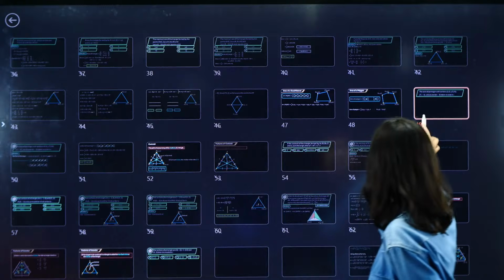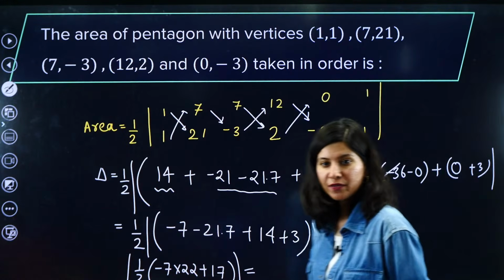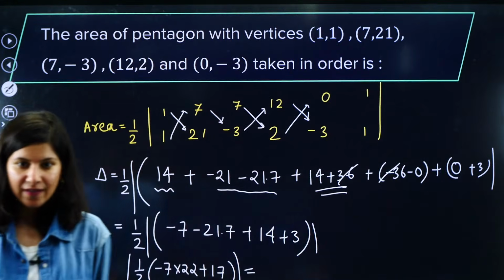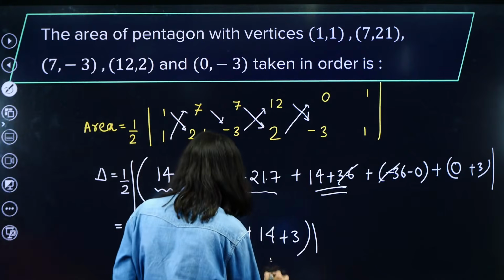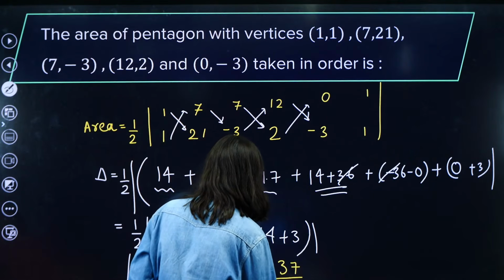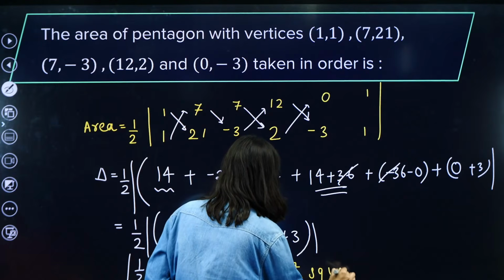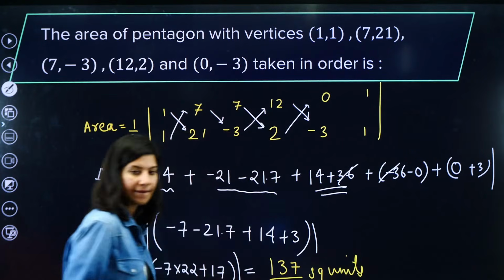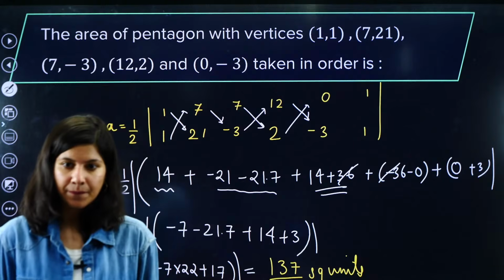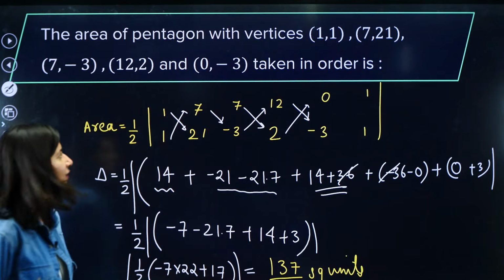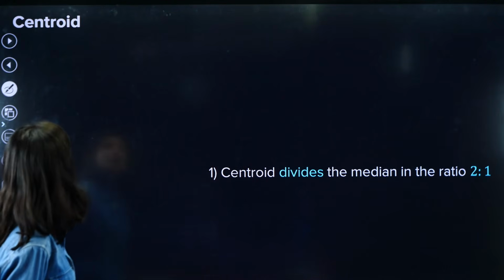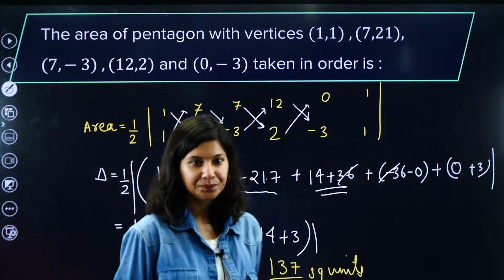Correct answer, just tell me. Can you solve it and tell me? 68.5, 137 by 2. All right, clear?